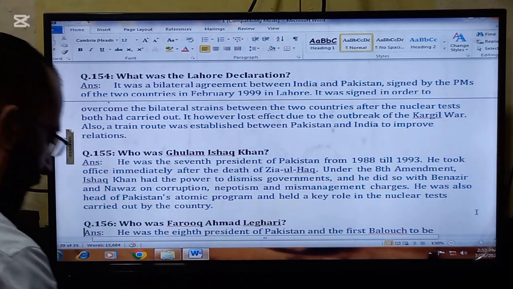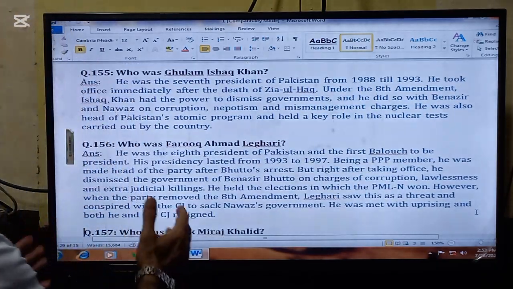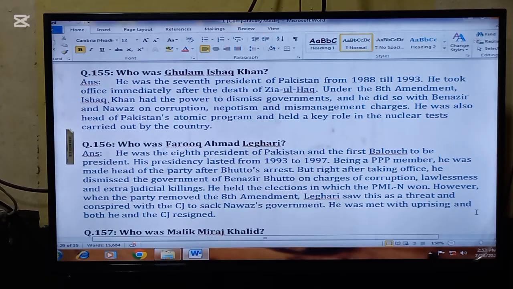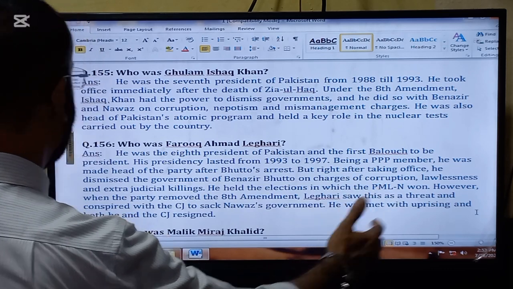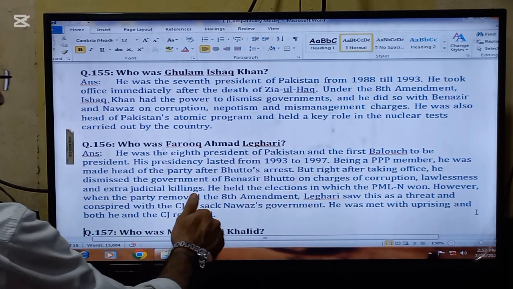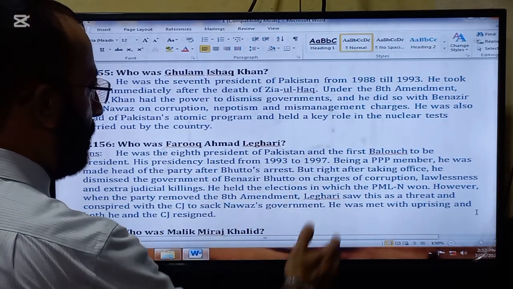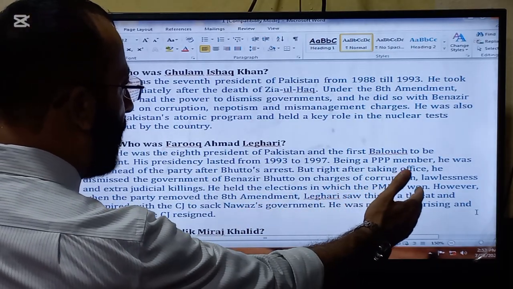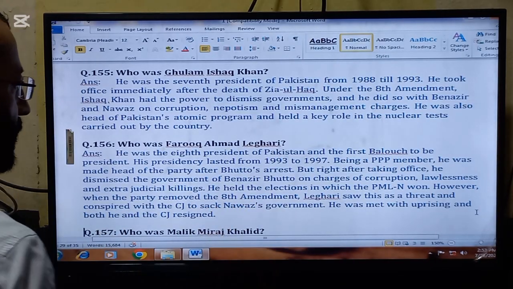The next important question for today is, who was Farooq Ahmad Khan Leghari? He was the 8th president of Pakistan and the first Baloch to be the president. His presidency lasted from 1993 to 1997. Being a Pakistan People's Party member, he was made head of the party after Bhutto's arrest.